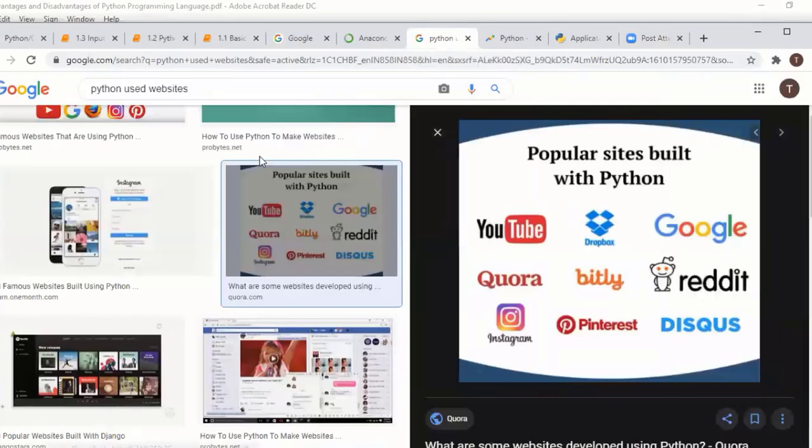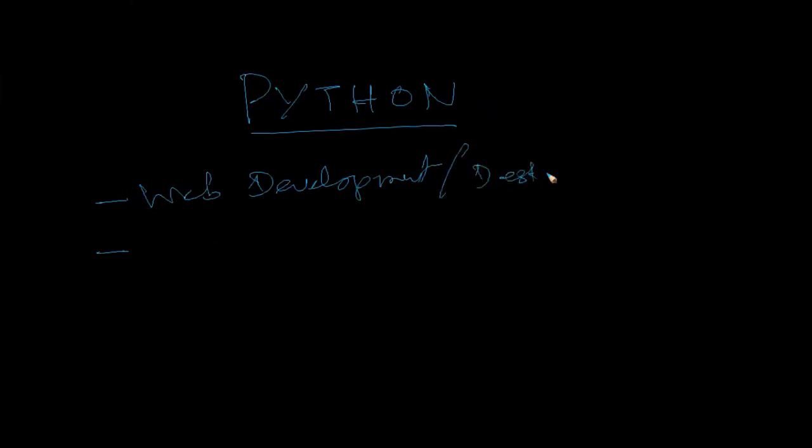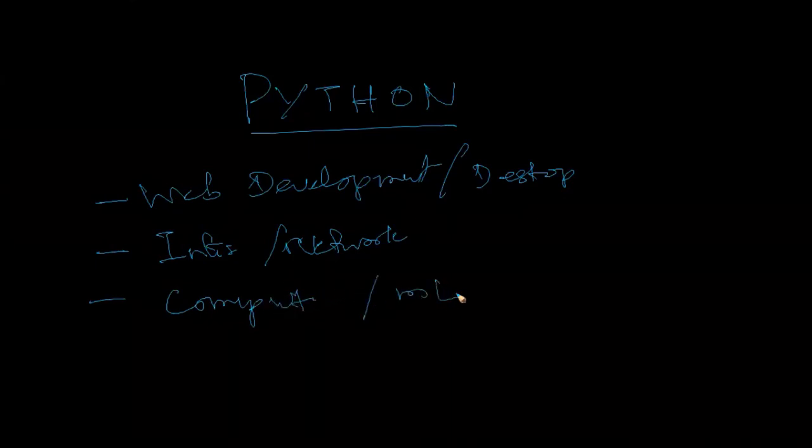Okay, Python is used in many places like web application, development, web development or desktop development, internet or networking, and computing programs. Computing programs, in the sense, come under machine learning, deep learning.